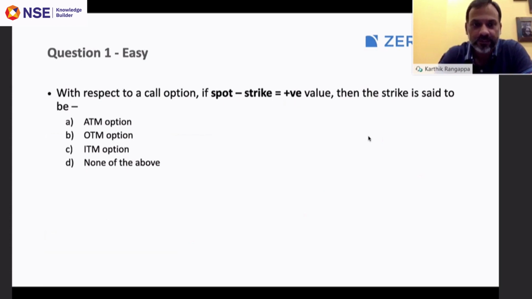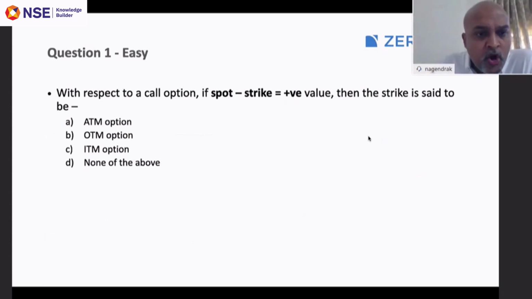With respect to a call option, if the spot price minus strike price is a positive value, then the strike is said to be: option A, at the money option; option B, out of the money option; option C, in the money option; option D, none of the above.